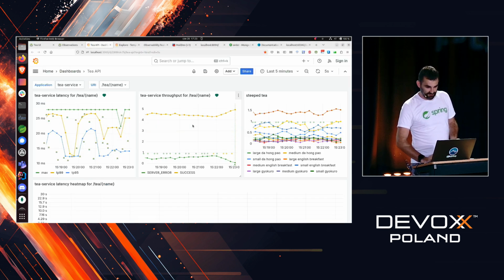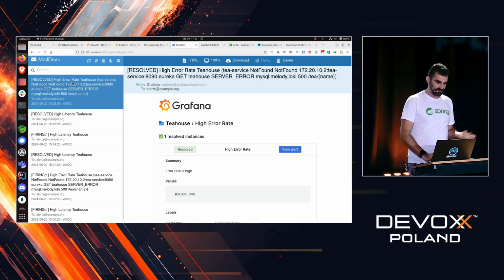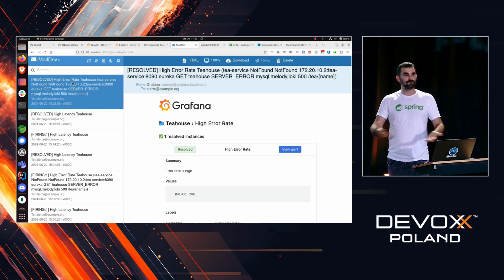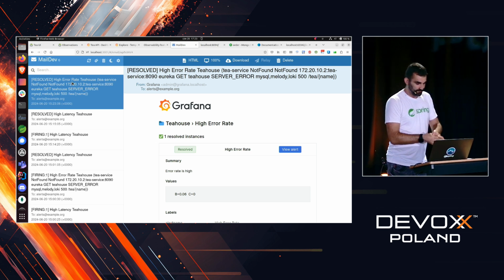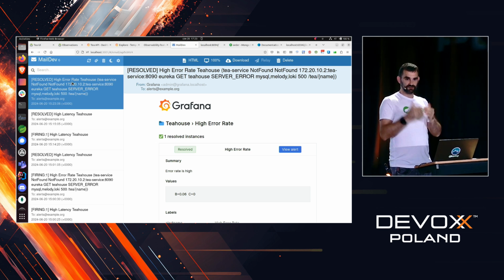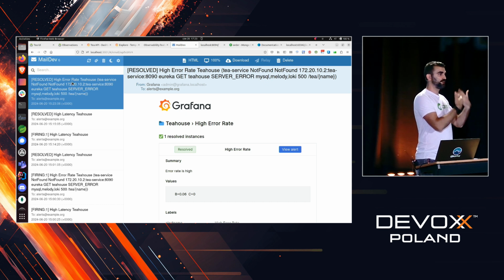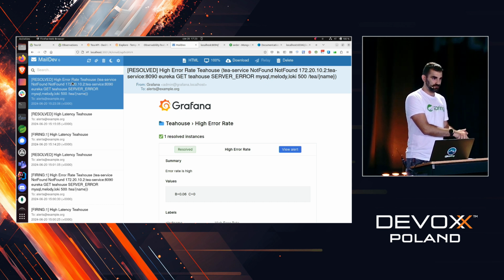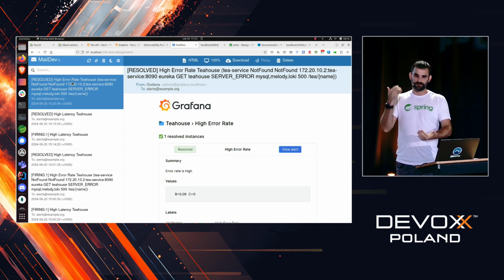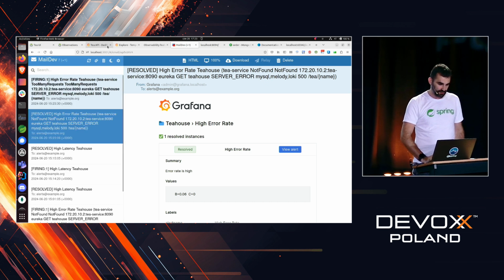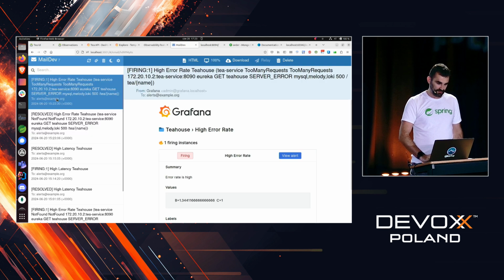Okay, yes, so I could theoretically finish today's presentation because we did what? We fixed the problem. Due to the fact that we started from metrics, we analyzed that there is a problem, we went to the logs, we found one of the logs related to a problem, and then we went to tracing and dissected the issue, and we fixed it, and now we can go home. High error rate.